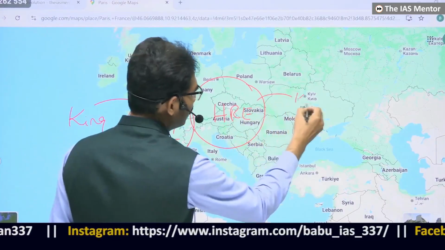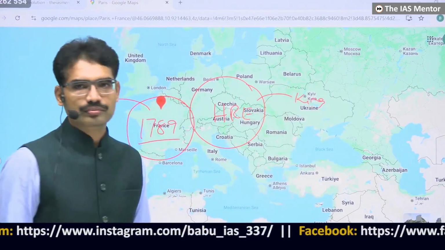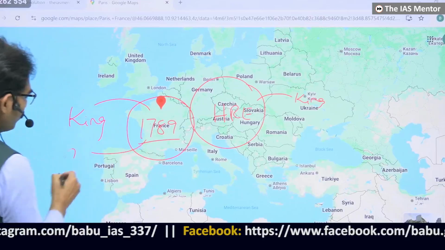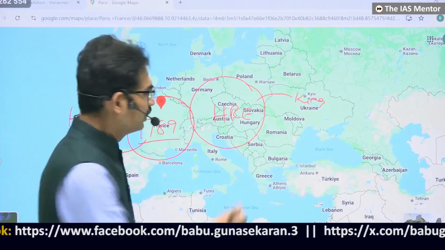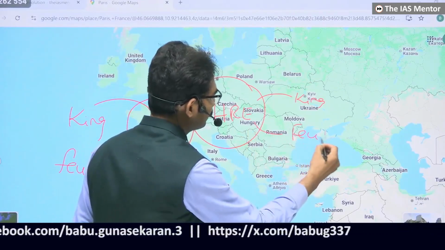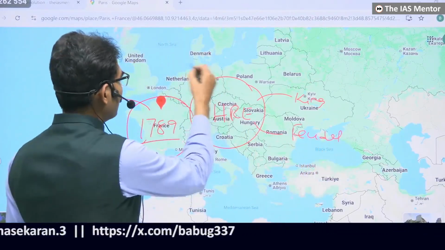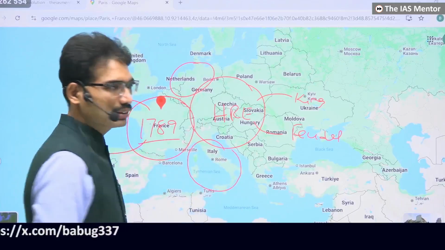Here also an absolute authoritarian king. Here also a feudal order, a feudal setup was there. Feudal lords were exploiting peasants, and here also feudal. Here also the same is the case. Here also the same is the case.